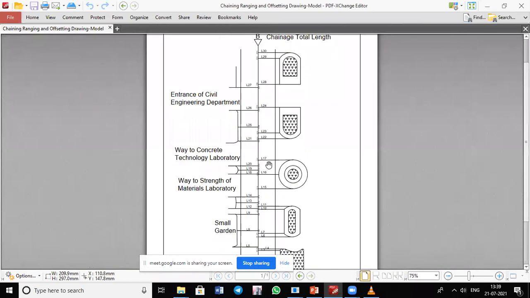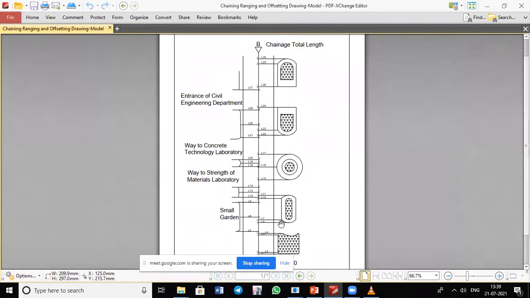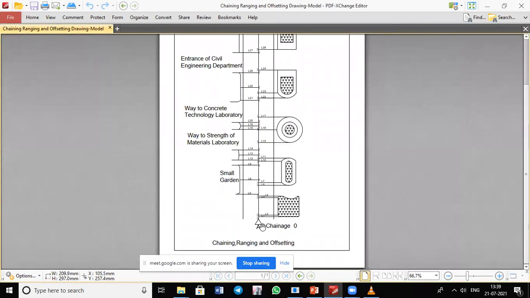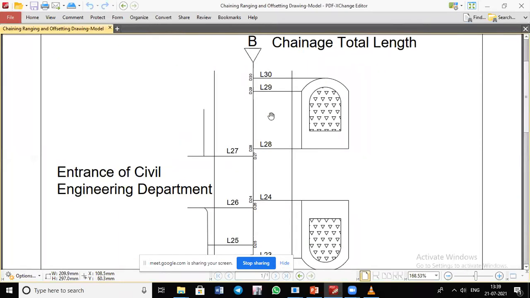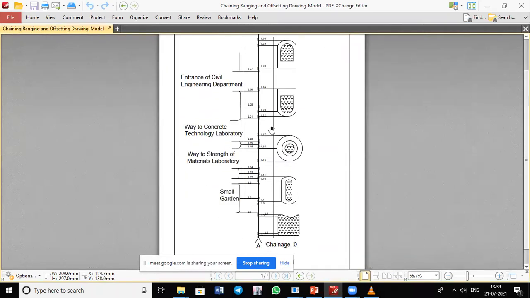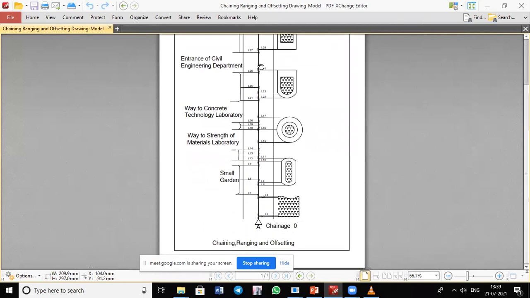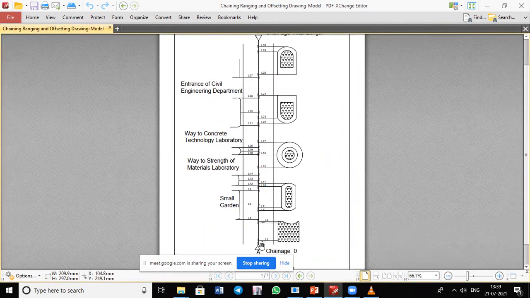This is the sketch we are going to draw for the first practical, that is chaining, ranging, and offsetting. This is the starting point of the chain, A, and this is the end point, that is the chainage. First of all, we'll fix the points A and B, and correspondingly do the direct ranging operation, and locate the intermediate points so that we can lay down the chain and measure the distance A to B. That is chaining and ranging.